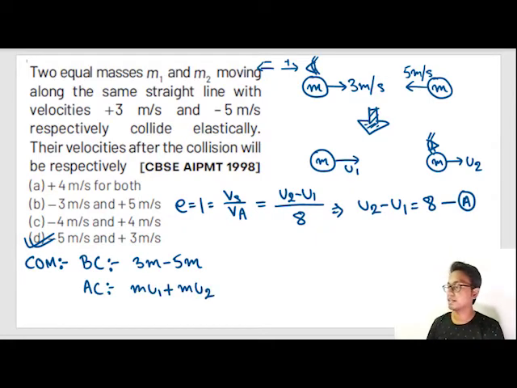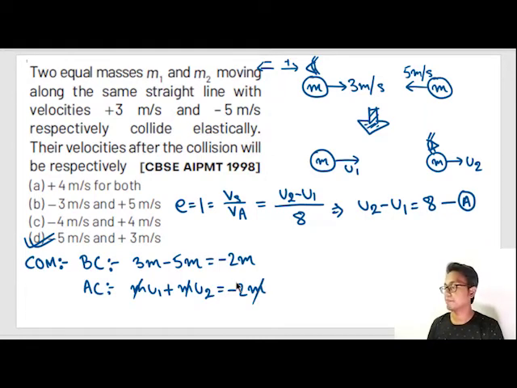Whatever the magnitude of u1 and u2 comes, we'll substitute in the equation. So 3m minus 5m is equal to minus 2m, and mu1 plus mu2 is equal to minus 2m, because total momentum before collision is equal to total momentum after collision.